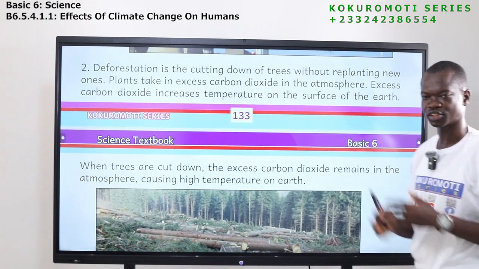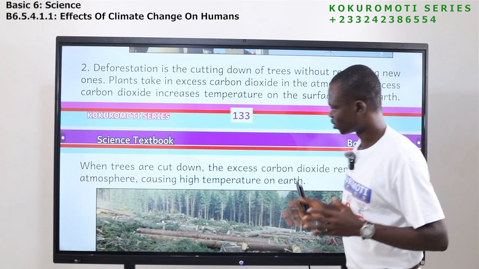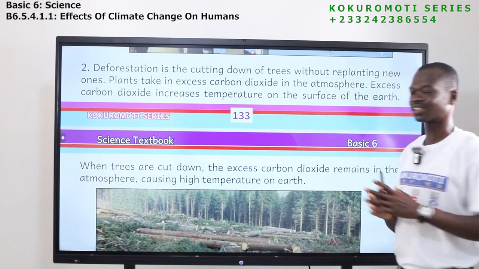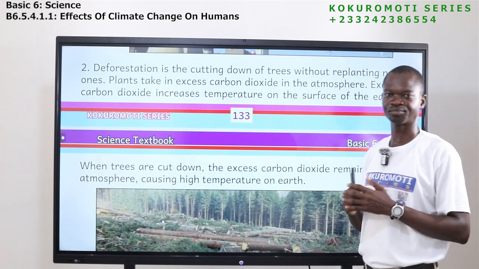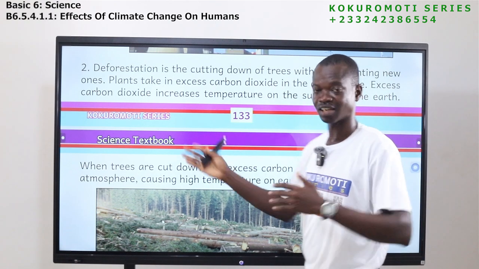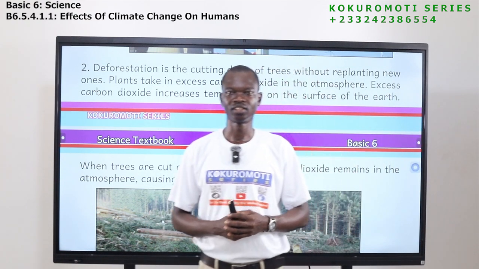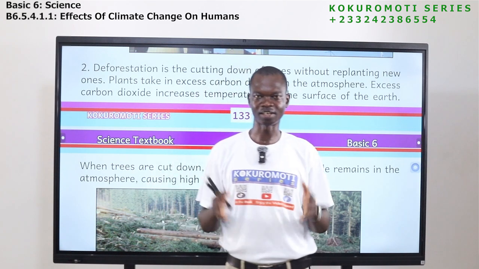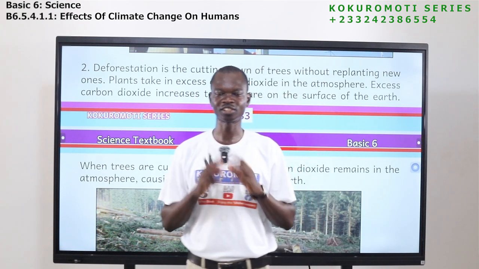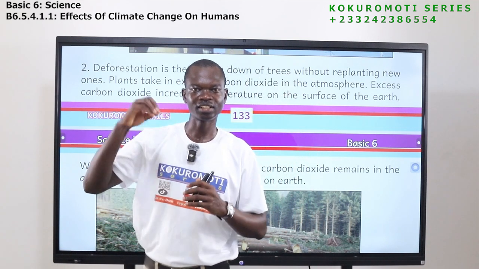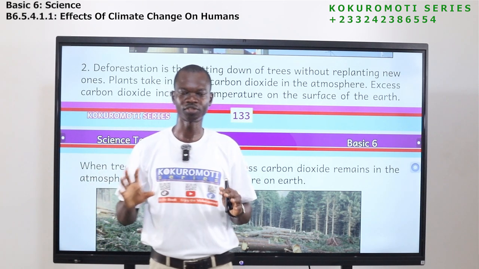So when you talk of deforestation, what comes into your mind? Okay, deforestation is all about cutting down trees. So you go to the forest, you cut down trees, you don't plant new ones, and you leave it like that. It has effects on the climate. Now, let's look at it. You see, there are different gases in the atmosphere.